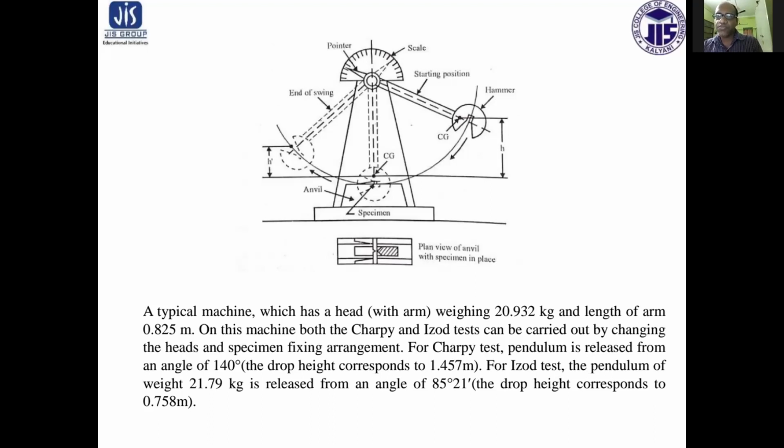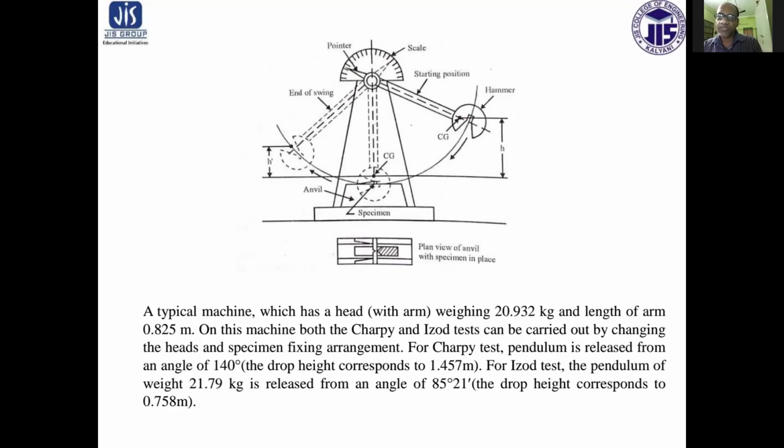On this machine, both Charpy and IZOD tests can be carried out by changing the heads and specimen fixing arrangement. For the Charpy test, the pendulum is released from an angle of nearly 140 degrees, that is, a drop height corresponding to, if we measure,